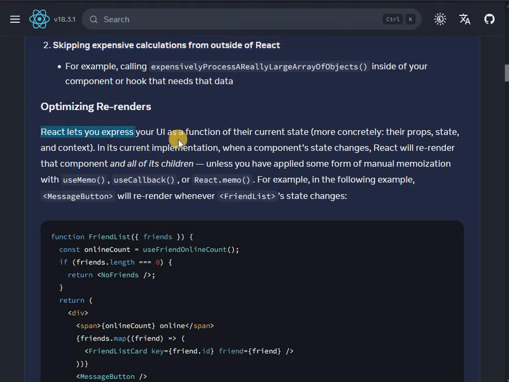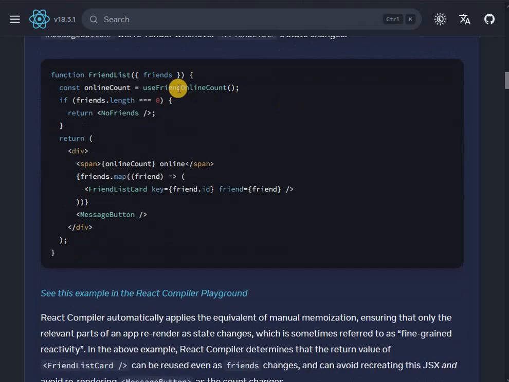In its current implementation, when a component's state changes, React will re-render that component and all of its children, unless you have applied some form of manual memoization with useMemo, useCallback, or React.memo. For example, in the following example, message button component will re-render whenever friends list state changes.